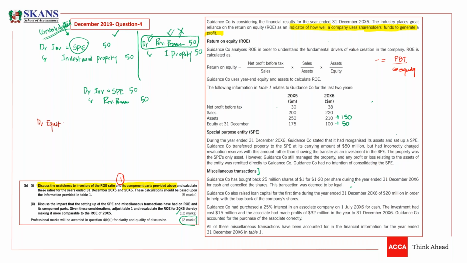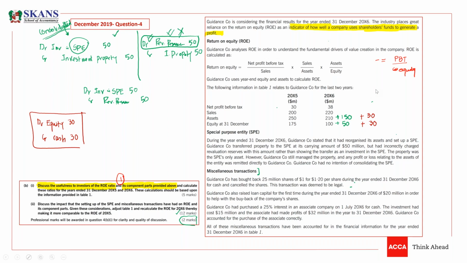So they have debited equity and credited cash. One asset is decreasing and the equity is also decreasing. I need to reverse this transaction to make it more comparable with 2005. Now I need to reverse it. You need to debit cash, so our assets will increase. On the other hand, our equity will also increase.